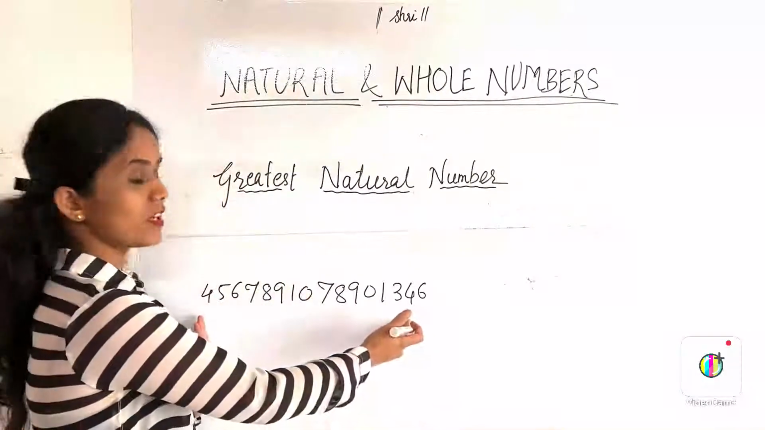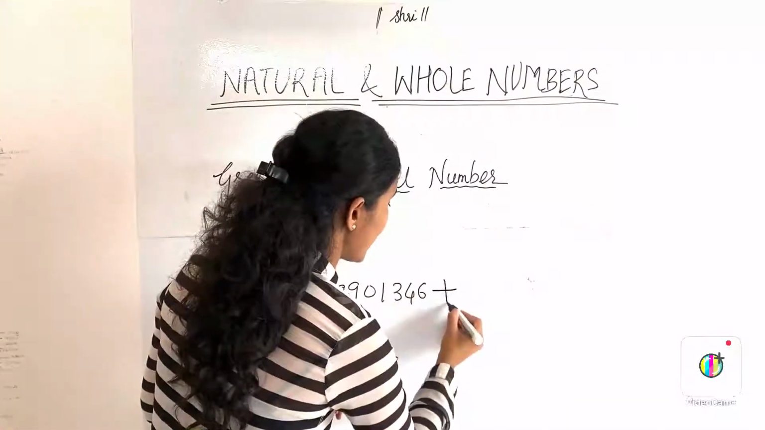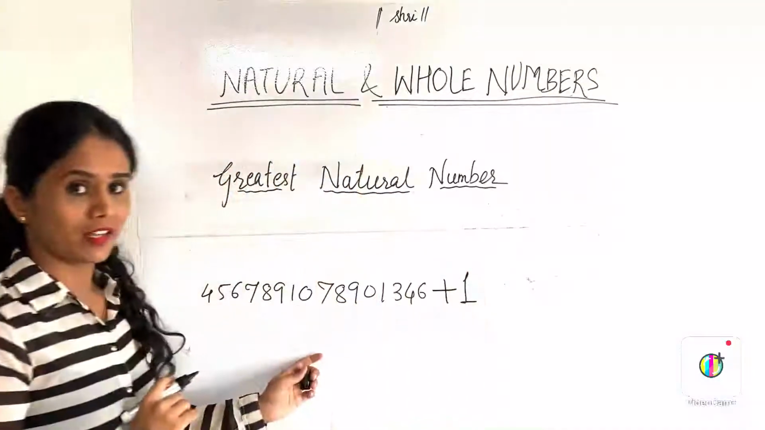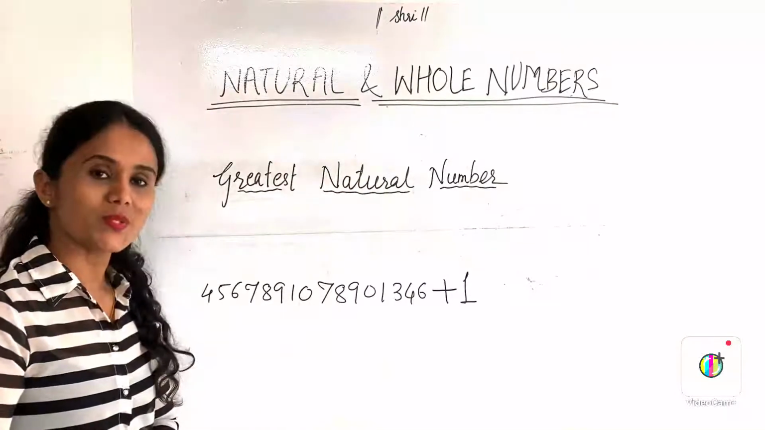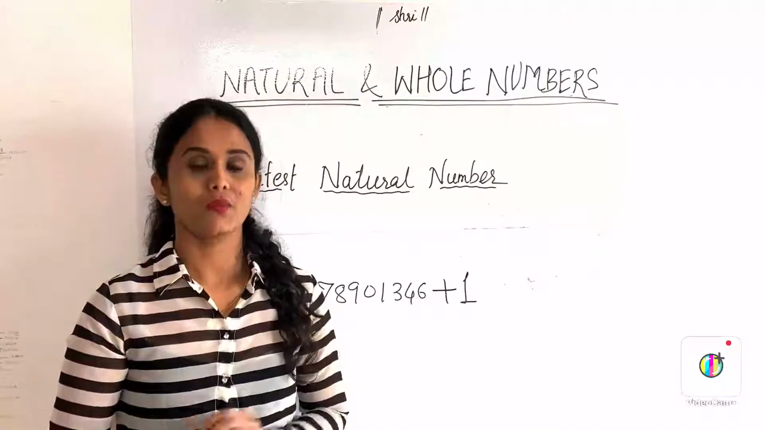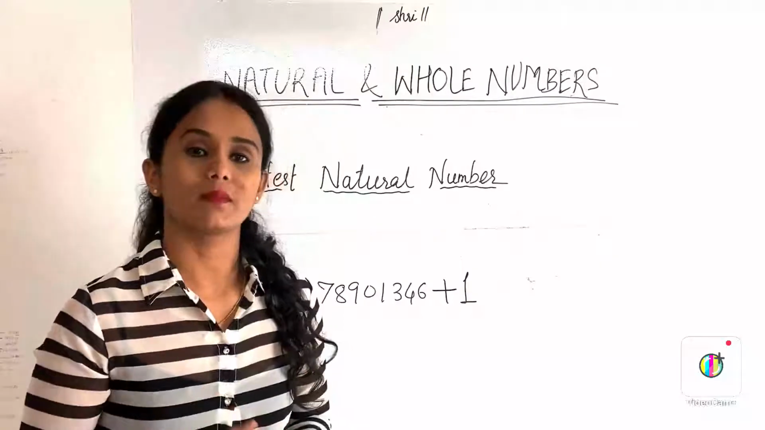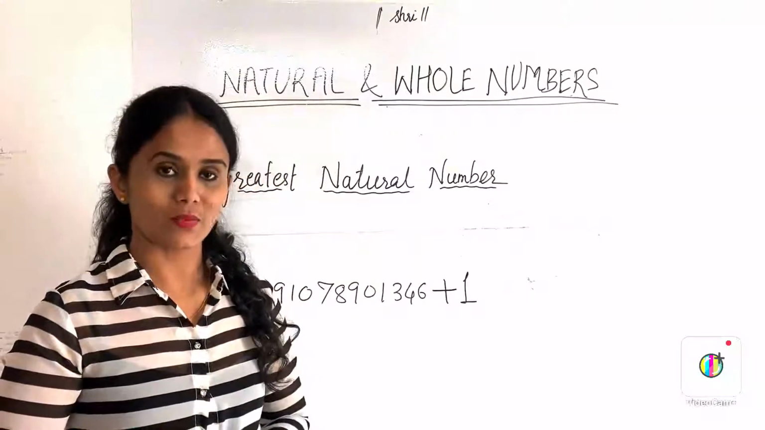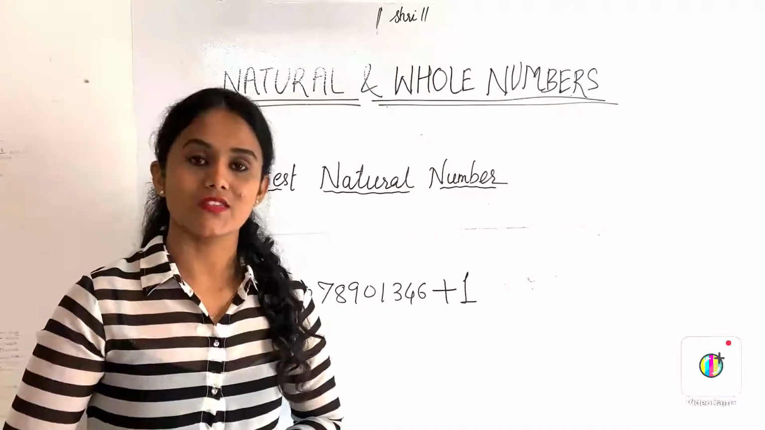Though this number is already very large, by just adding 1 to this, you can get the next larger number. Which means that whatever the greatest number you have, we can always get the next larger number by adding 1 or any other number to it. That's why we can say that there is no one particular greatest natural number.